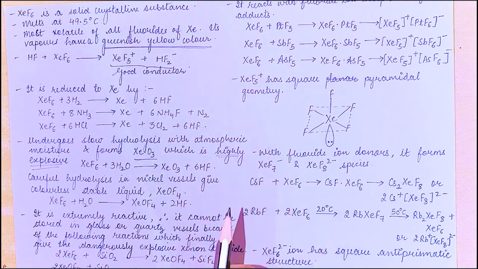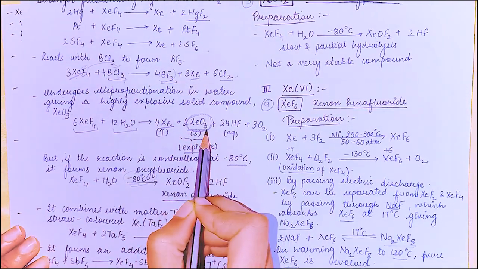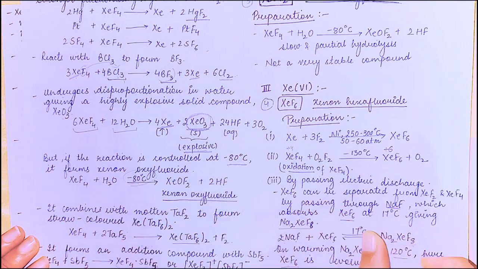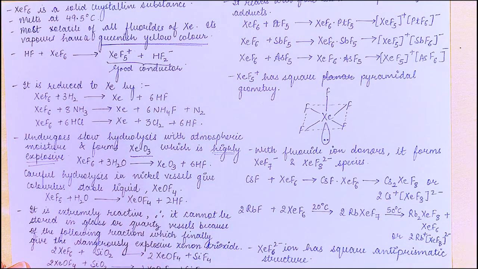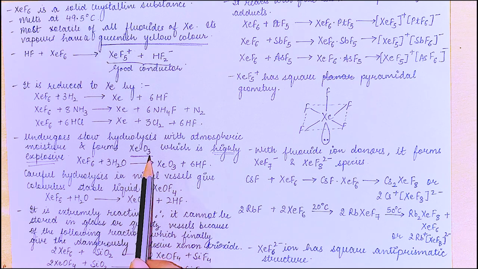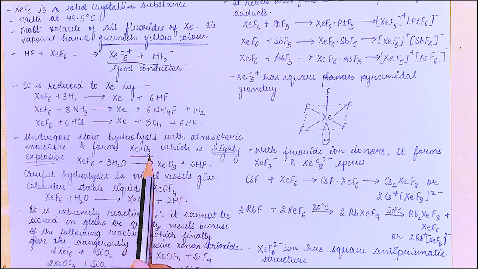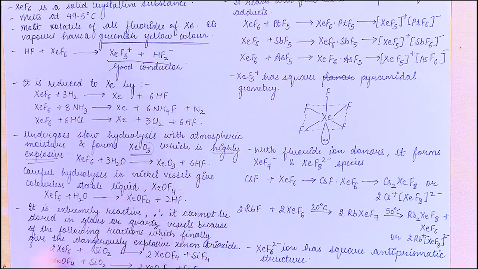This is also, we have already done one explosive compound reaction. Let's see this one. Here also XeO3 was formed, which was explosive. Now in this reaction also we get XeO3, which is explosive. So just remember, if an explosive compound or reaction is being asked, they are talking about XeO3, right? And therefore we have to be careful.